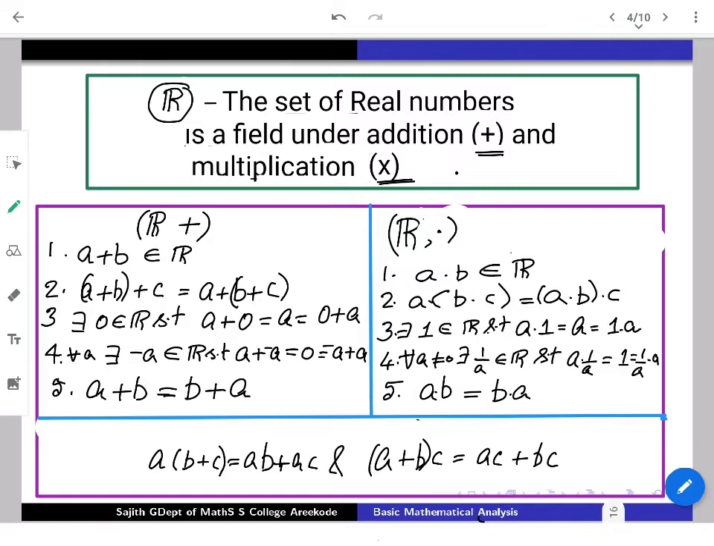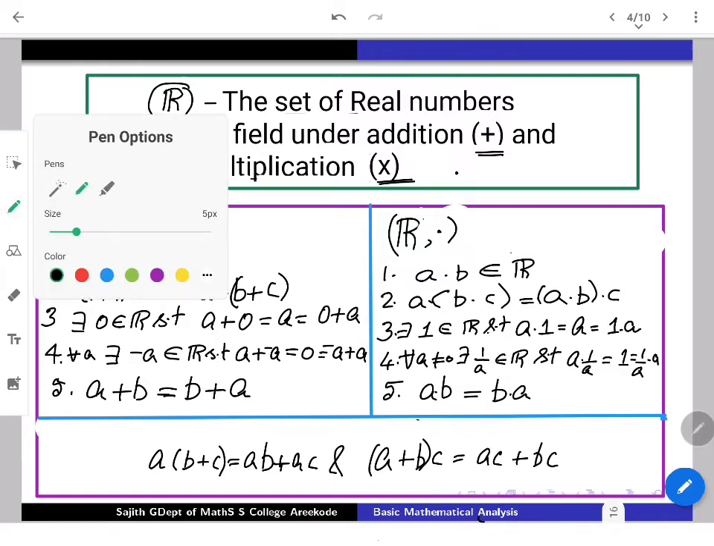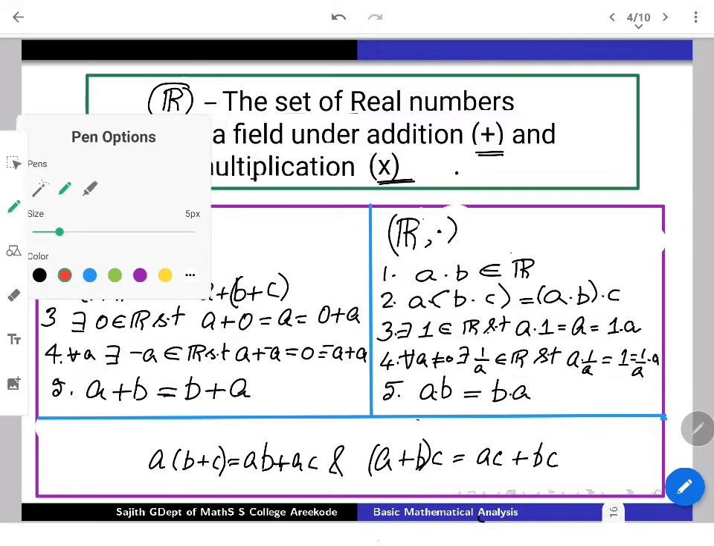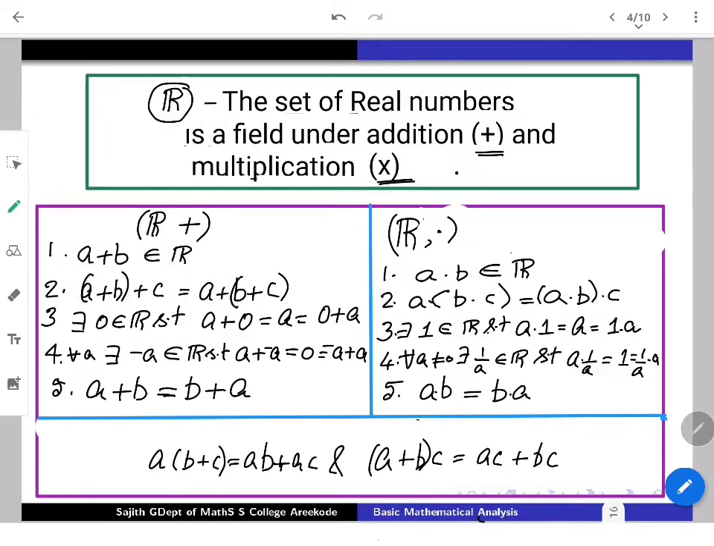It satisfies some properties. Obviously, the first notion is R under addition, how the behavior is. It's going to be a group. What do you mean by a group? It means you take any a and b from R, two real numbers, and you can add them; the result will again be inside the real numbers. It is again inside the system of real numbers. It is closed under addition. That is what closure is.